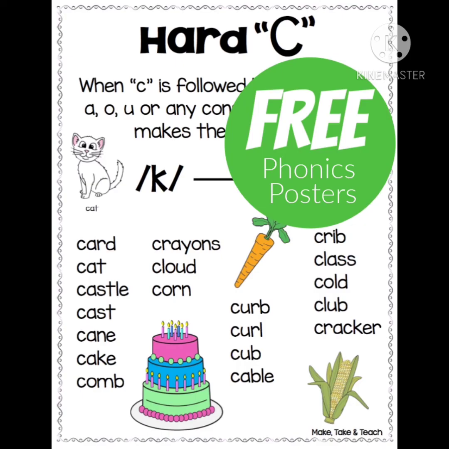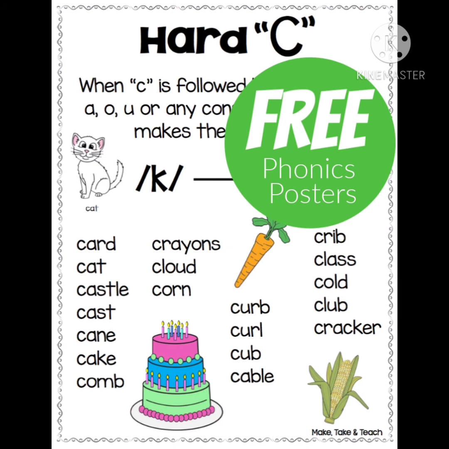Now let's see the hard C sound words. When the letter C is followed by the vowels A, O, U and any consonant that makes the sound of K, it gives the sound of K. So let's see the words, children. Now I am reading the first row.